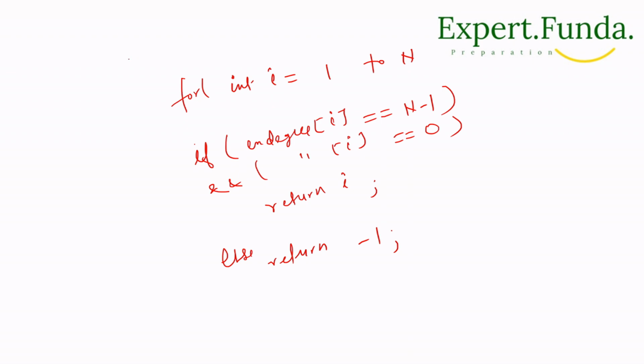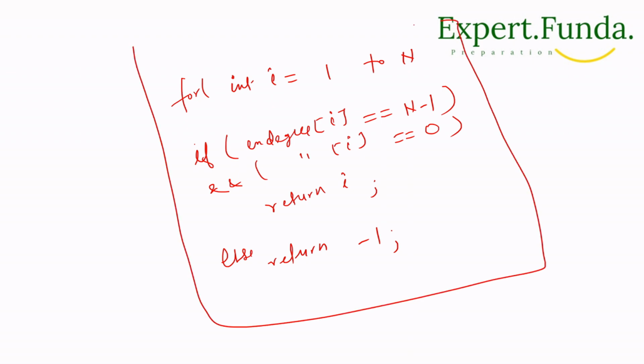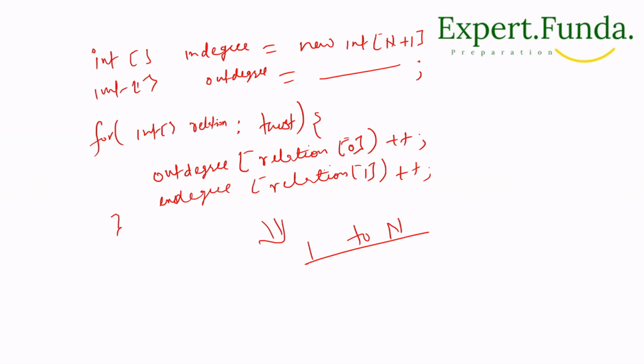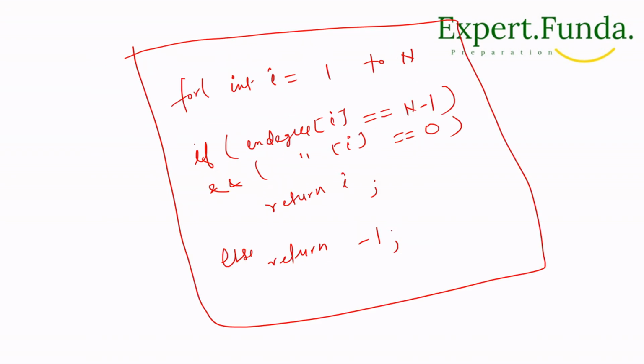So this is the final example that we will put onto our relation here. For all 1 to n we make this loop. Then if we want to do optimization, we can observe that it is impossible for there to be a town judge if there are not at least n minus 1 edges in the trust array.